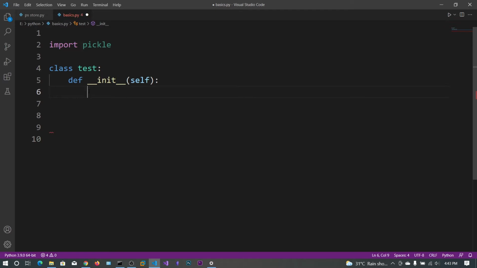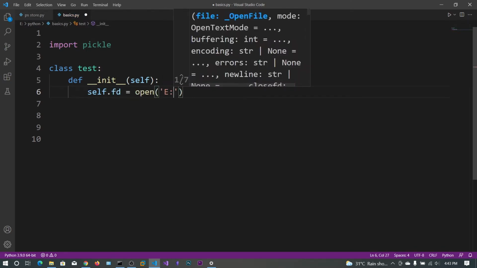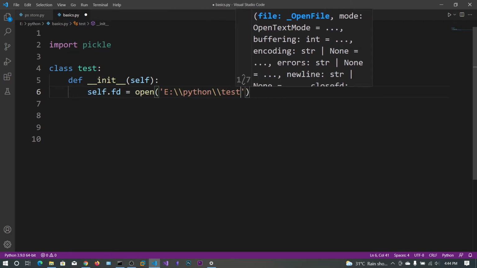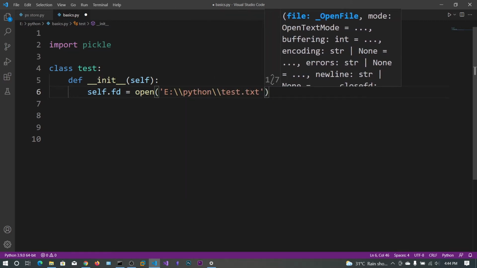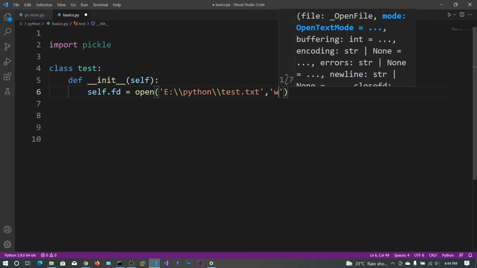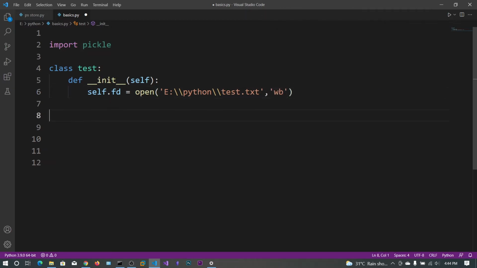So let's go and open a file descriptor. Let's open a file, and let's open this in, say, write binary. And after that, what we are going to do is create an object. Let's say t is equal to Test. And what I want to do is serialize this object. Then it will try to serialize this file descriptor, and it fails because pickle does not know how to serialize files.